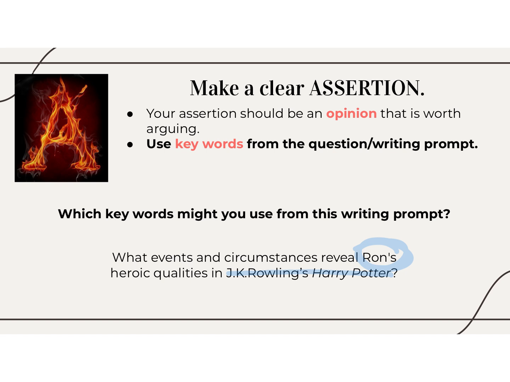And then definitely, what are we going to talk about? When we talk about Ron, we're going to talk about his heroic qualities. So even if you don't want to use heroic qualities, you probably certainly want to use the word heroic somewhere in your answer. And finally, the question says, what events and circumstances reveal Ron's heroic qualities? So not only do you need to mention Ron, and you need to mention the fact that he was heroic, right? You also are going to have to list some event or circumstance.